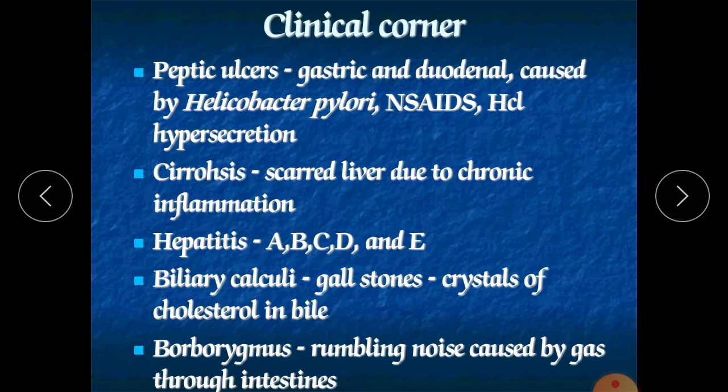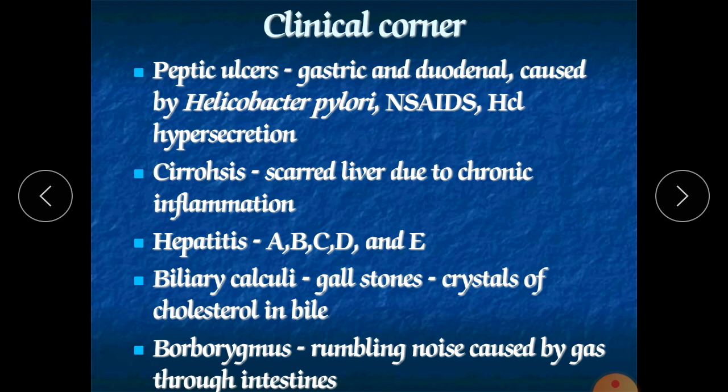Now we will discuss some terminologies and diseases we should know regarding the GIT. First is peptic ulcer. It is the gastric and duodenal ulcer, which occurs in our stomach as well as the duodenal part of the small intestine. It is caused by Helicobacter pylori, and also by some drugs, NSAIDs, and HCl hypersecretion. When you take more fatty, spicy or non-veg food, it induces more secretion of HCl. Also some antibiotics like amoxicillin or anti-cancer drugs can damage your mucosa.